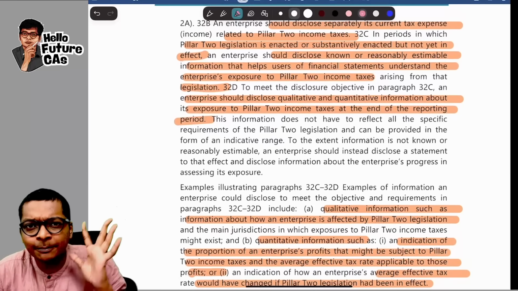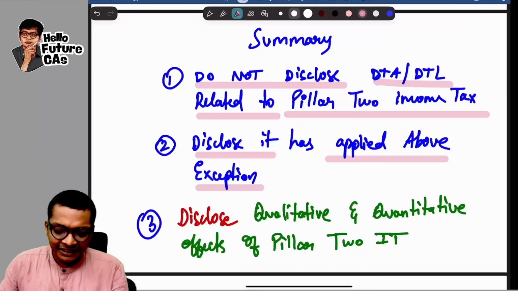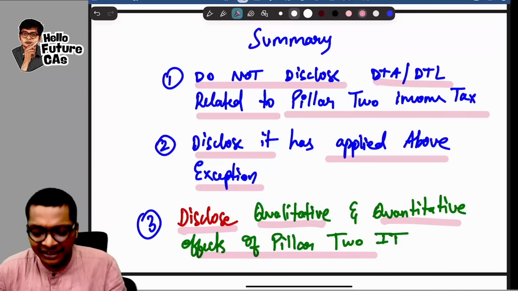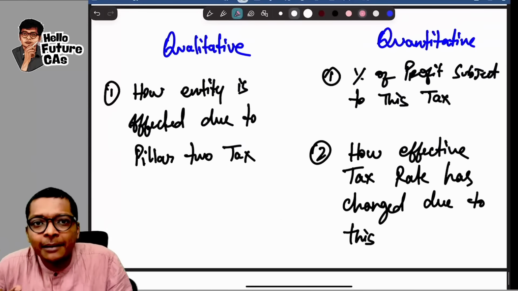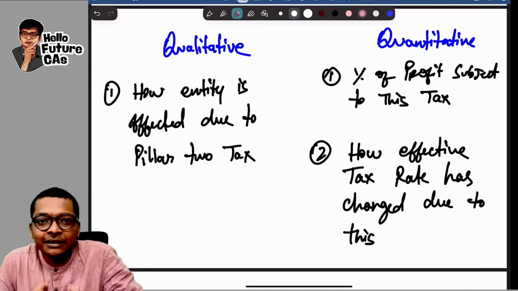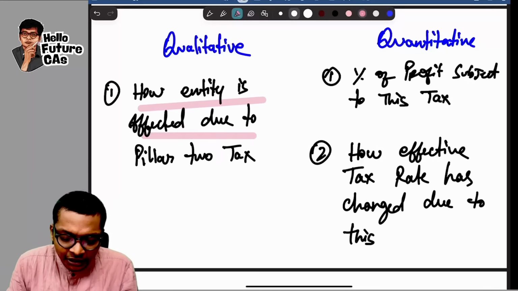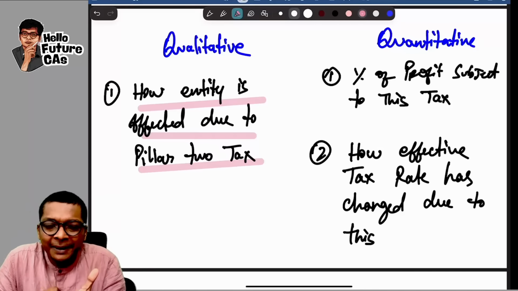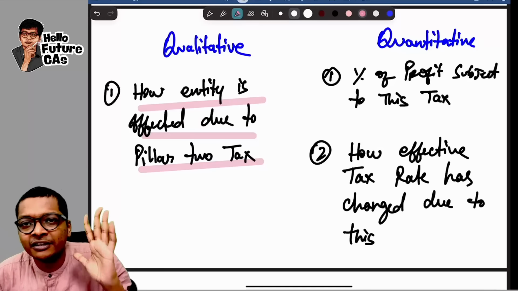I have summarized this in simple for you. If an entity is going to follow this Pillar 2, then it will completely change its income tax presentation, the amount will vary. So they are saying disclose the qualitative and quantitative effects of Pillar 2 income tax, and they are giving some examples of what are these qualitative and quantitative things companies can disclose. How entities are affected due to Pillar 2 tax. What was it before? What is it now? What is the impact on future profits? Qualitative, you give disclosure.